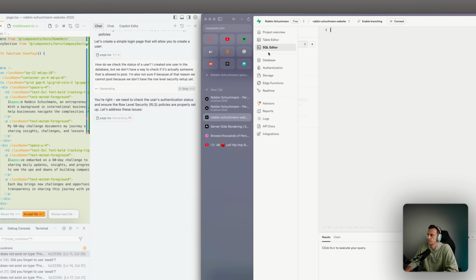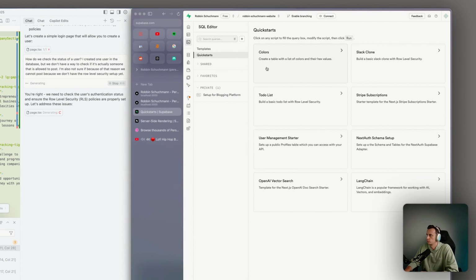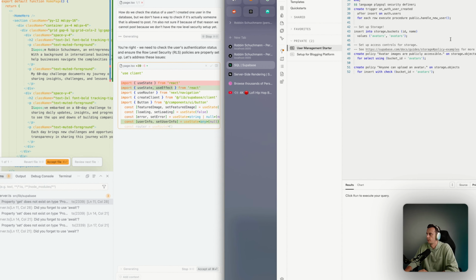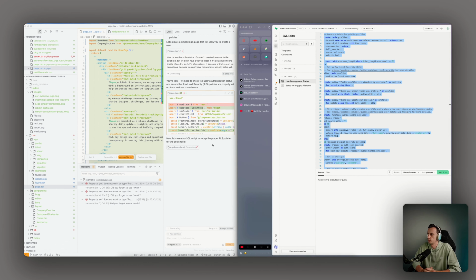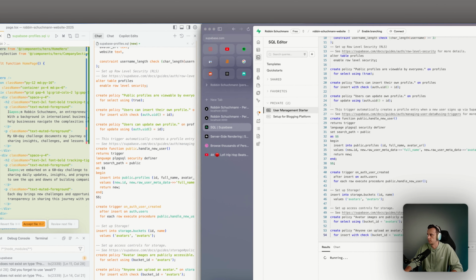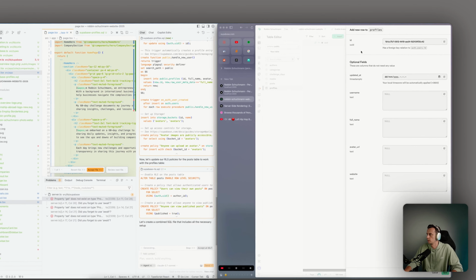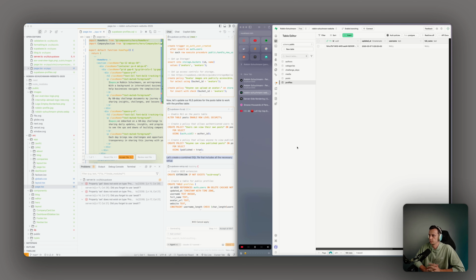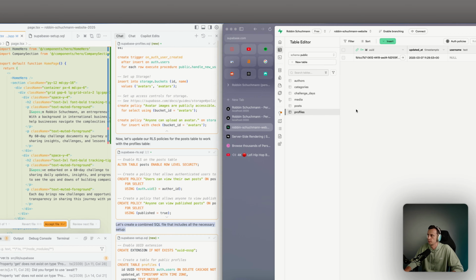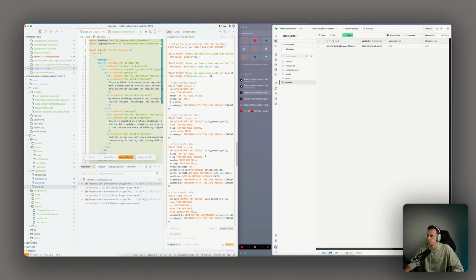So I think Supabase has this built in. It's easier to do it this way, actually. You can go to quick starts, user management, then it will create this table with profiles. Actually, maybe let's see what Cursor comes back with, but I think this is a good way. Now it's going to create it for us though. Yeah, so now it's going to work with that table. So now what it did, it created the table profiles. Now basically I want to add this one. Let's wait. So basically we need to create a table where we show the profiles because this is just an authentication table. So now what we did, we created a table for the profiles. Did they add anything? I think this is now the full, yeah.